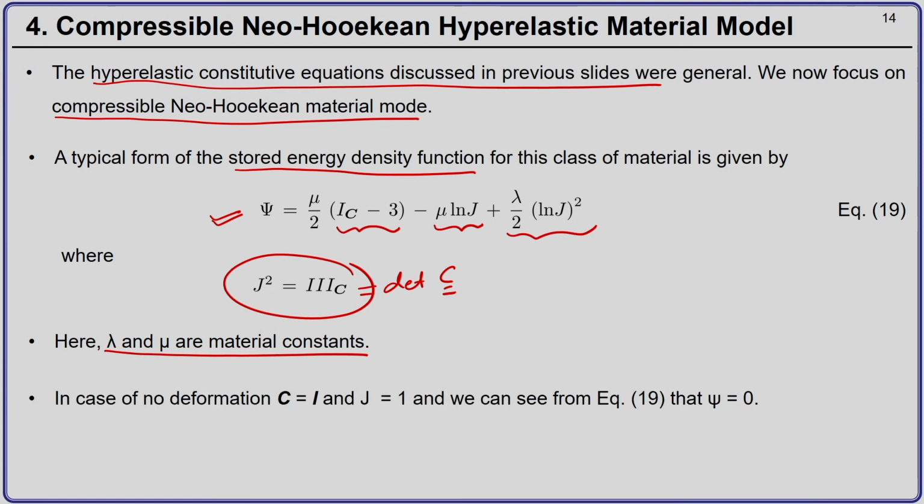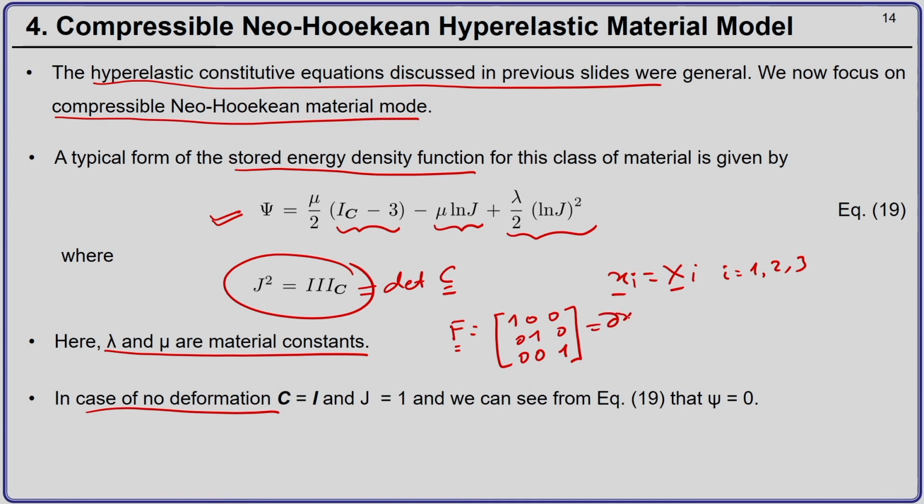Now, as you can see, in case of no deformation, which means the deformation gradient tensor is identity, x_i will be equal to X_I, where I equals 1, 2, 3. Therefore, F, which is nothing but del x by del capital X, will be the identity tensor.